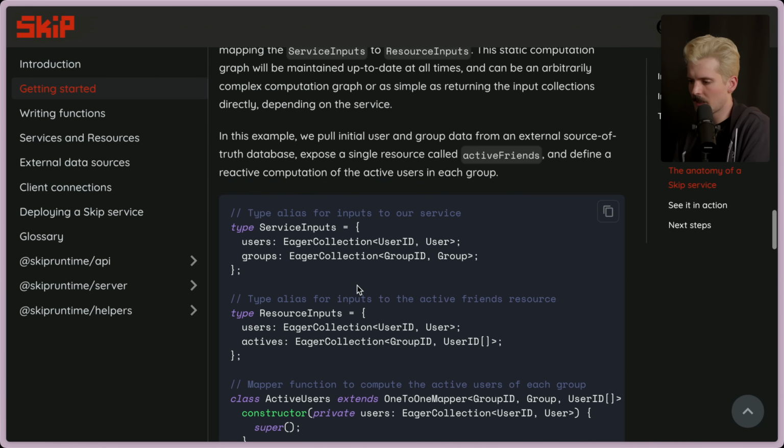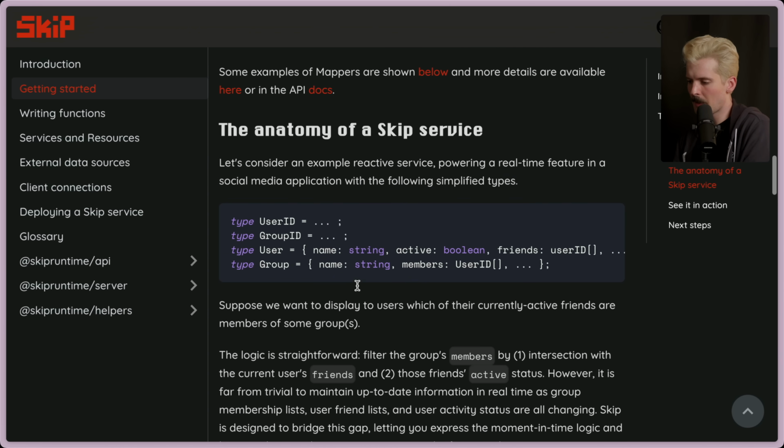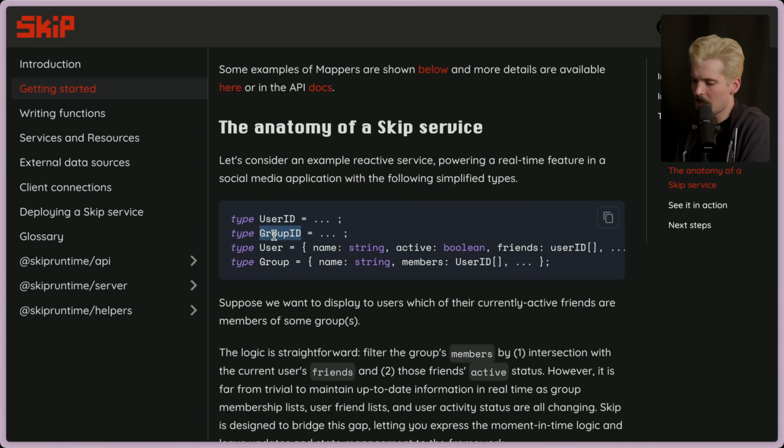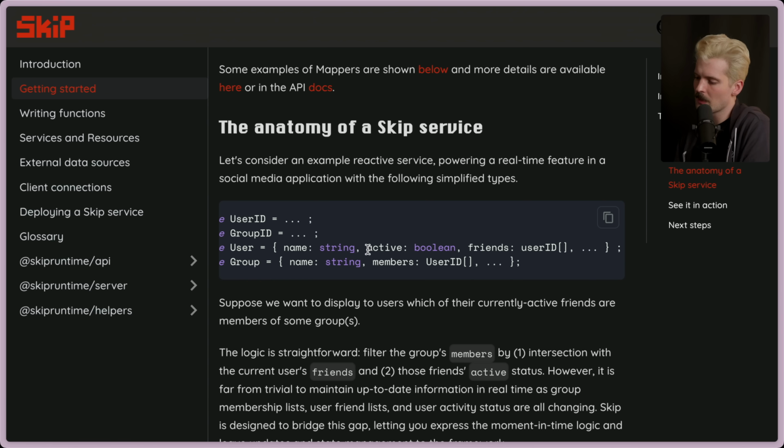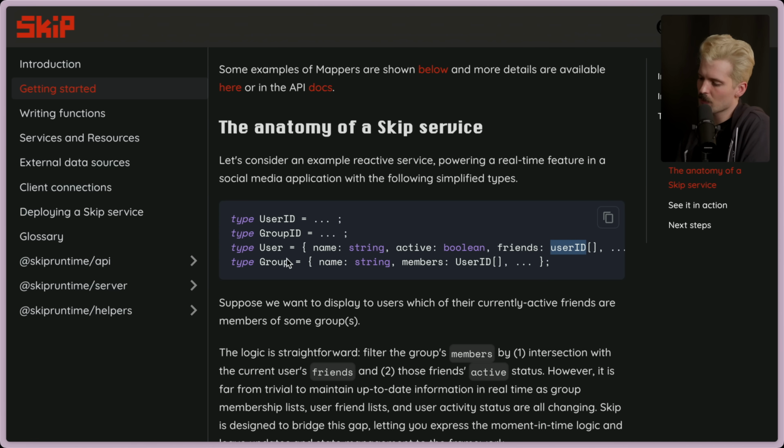But if we go to the example they have here, which is actually a pretty compelling example, we have user ID, group ID, both boring standard types. Then we have the user type and the group type. User has name, it is a Boolean for if it's active or not, and it has a friends value, which is an array of user IDs. And then there's group, which is a name, and it has a members array, again, of user IDs.